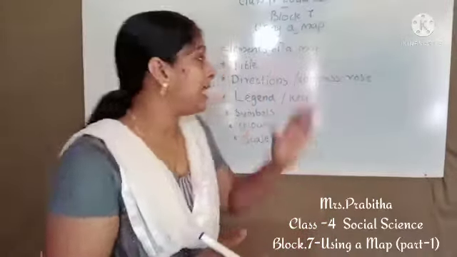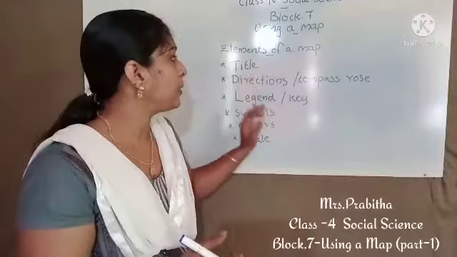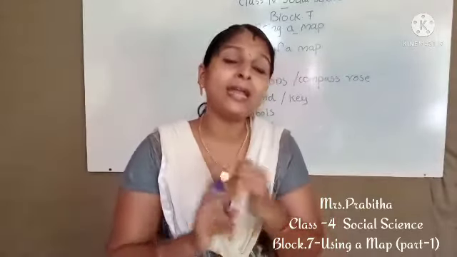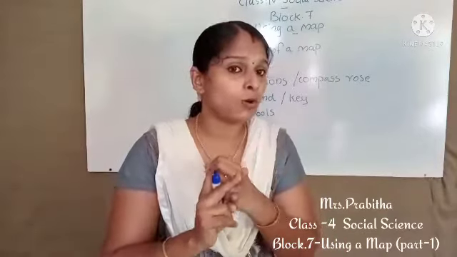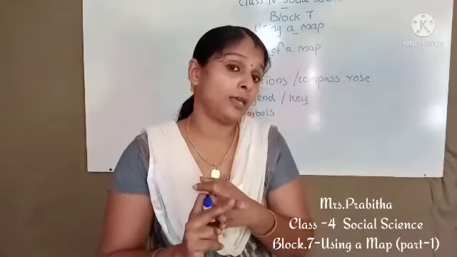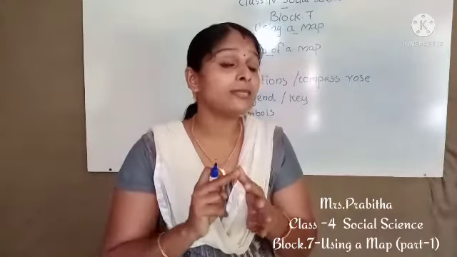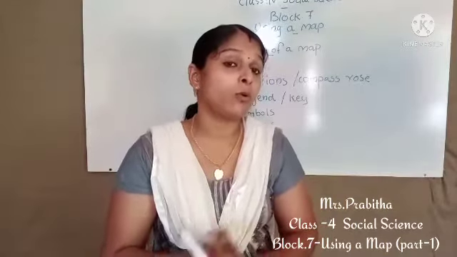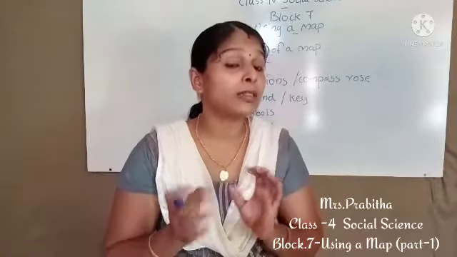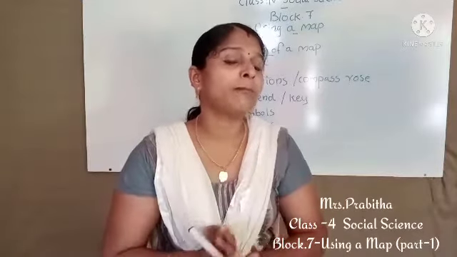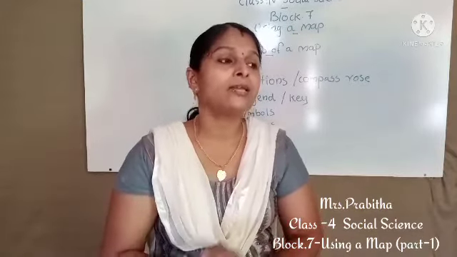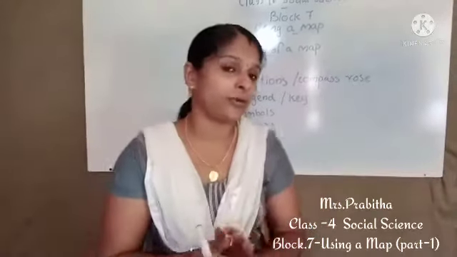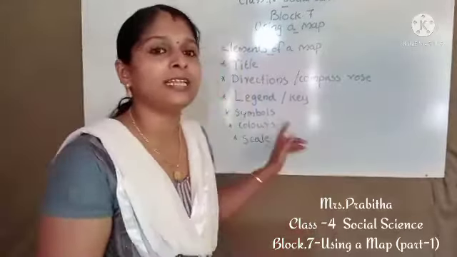Then we studied elements of a map. What are the elements required for a map? The very important elements used to make a map are title, directions or compass rose, legend or key, symbols, colors and scale. These are the most important elements used to make a map. All these elements are very important. Without these elements, the map will not be a true map. So this much is enough for elements of map today. In detail about it we will study in the next class.